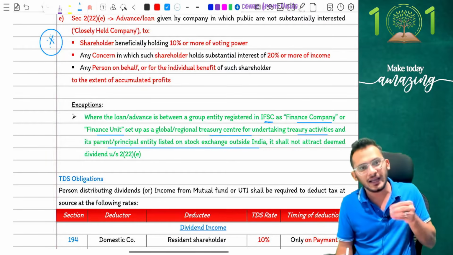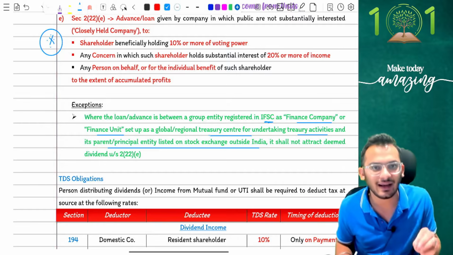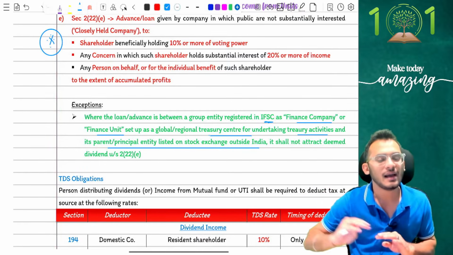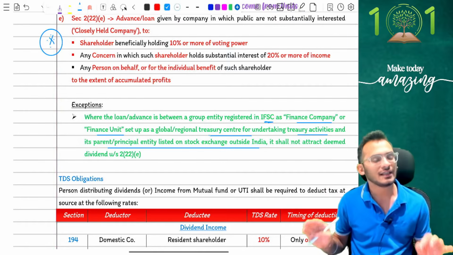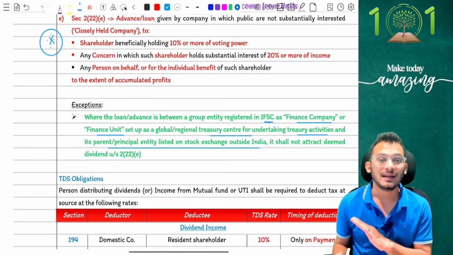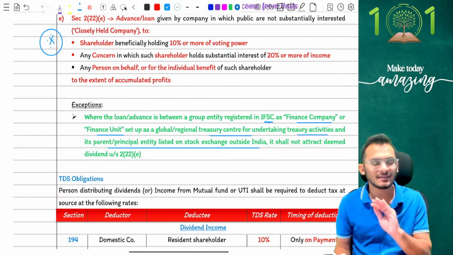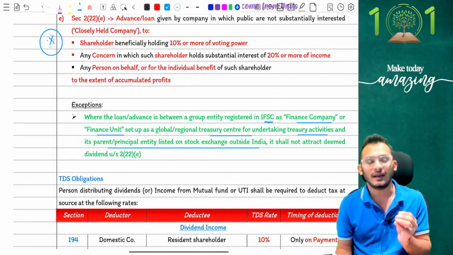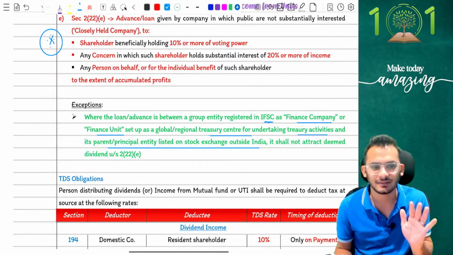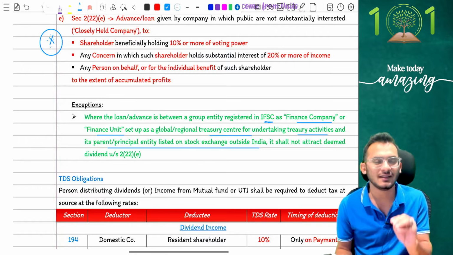Which means if I am a treasury center in India, an IFSC center, and I give a loan to my parent company sitting outside India, I will not be treating it as a section 222E dividend anymore. It will not be taxable. Now, industry specific issues like these are never tested in examinations. Frankly speaking, if you see the word IFSC itself, it's always exempt in income tax. You don't need to read too much about it, but nevertheless, keep this in mind.